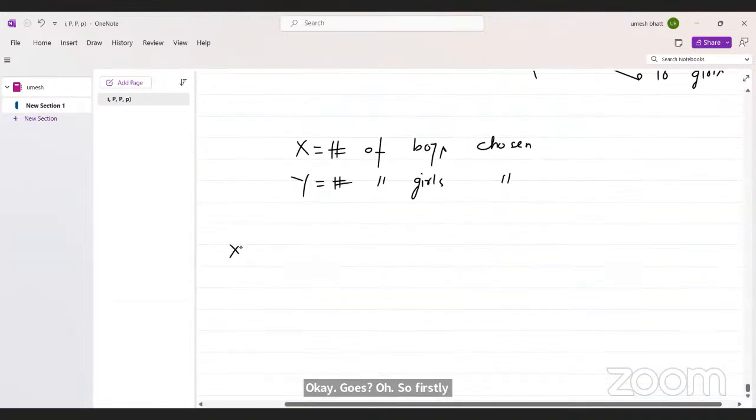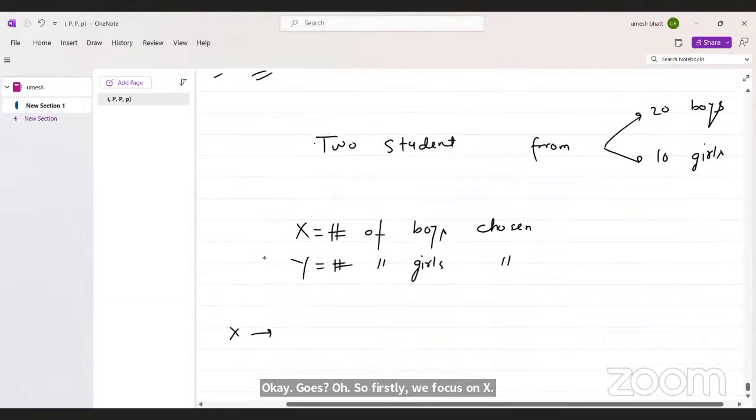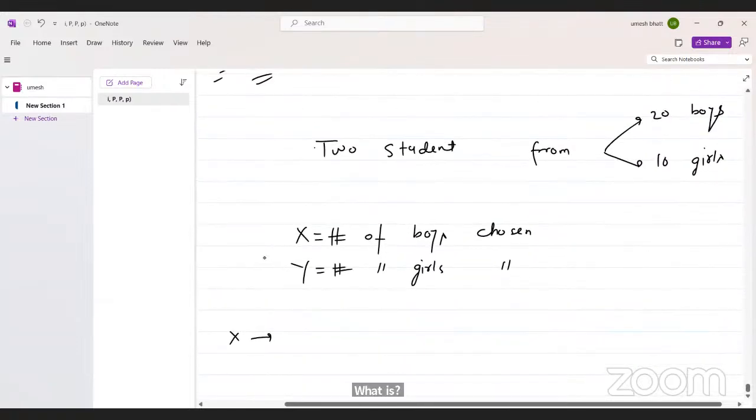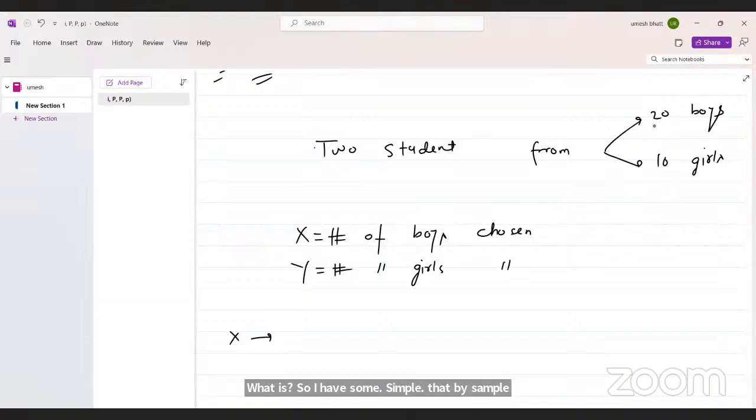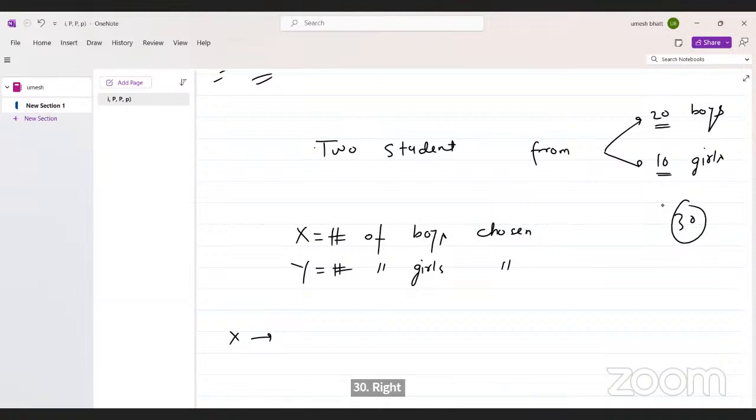So what is my sample space? 30, right? I have a total of 30, 20 boys and 10 girls. Then what is capital N? 30.